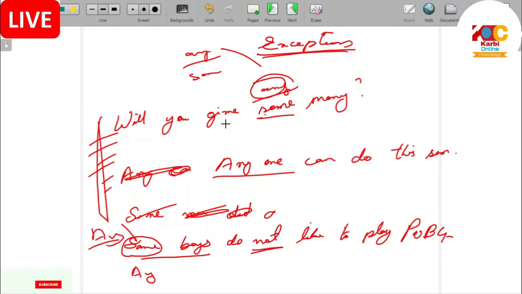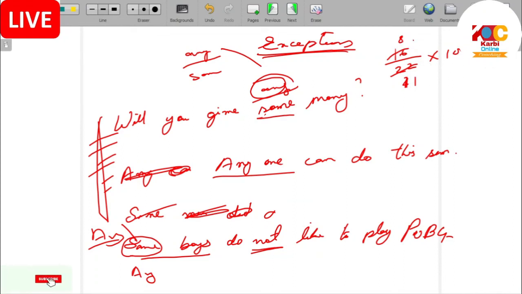Percentage. Here, 16 divided by 22 into 100. You can cancel this by what? 8, 11. 8, 11. Now, what we can do, either you can directly multiply or we can directly divide.